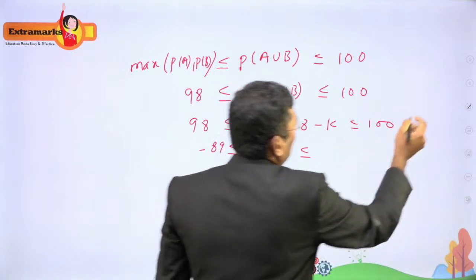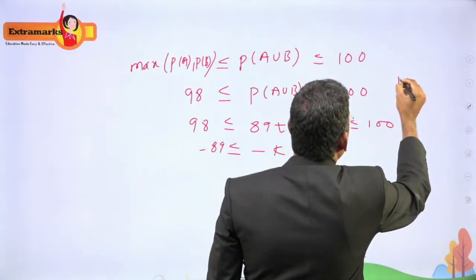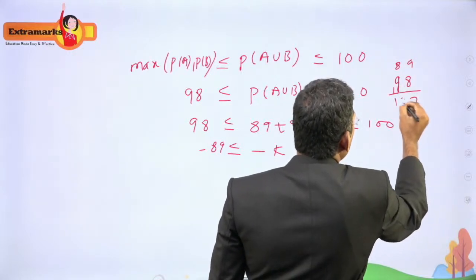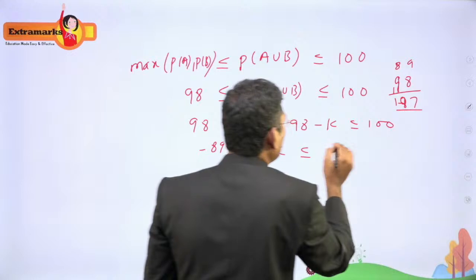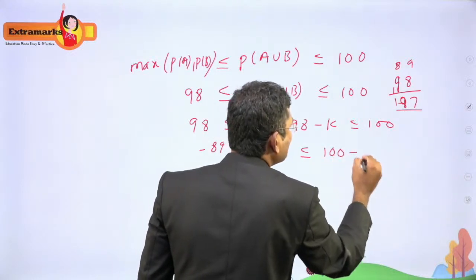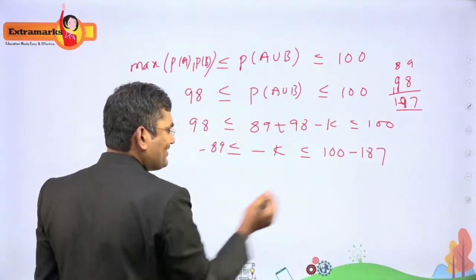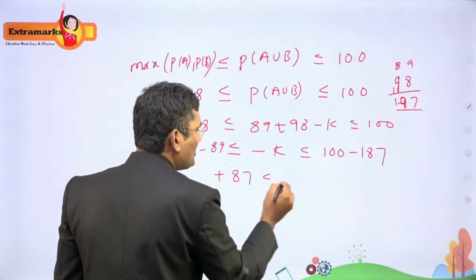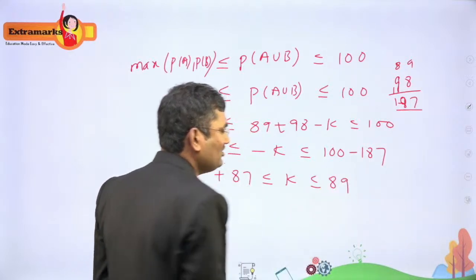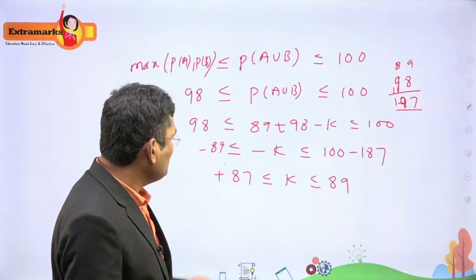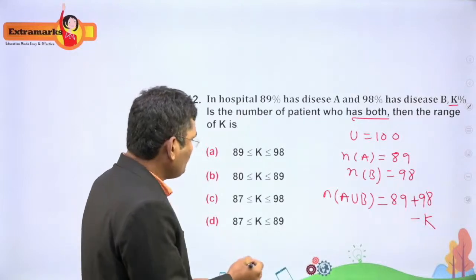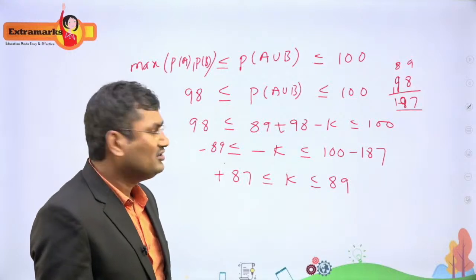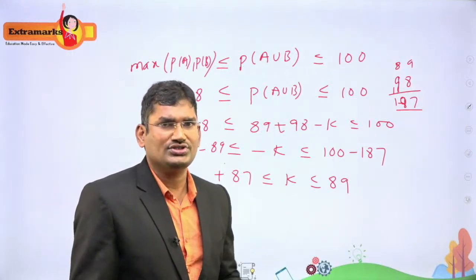This one is 189. 98 plus 89 is 187. So 100 minus 187 is minus 87, and then minus 89. So I am multiplying with minus. So you will get 87 less than or equal to K less than or equal to 89. So this is the range of K. This answer is D, 87 to 89. I hope you understood all these questions.